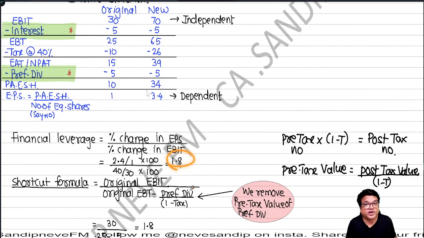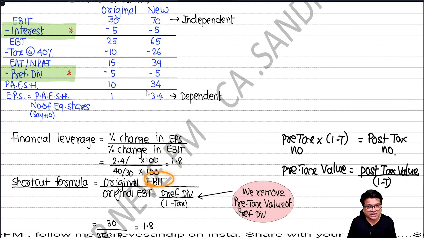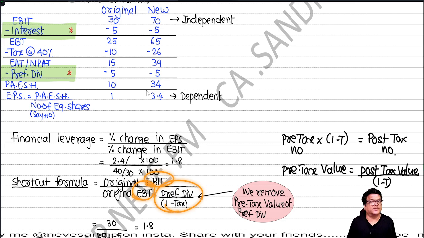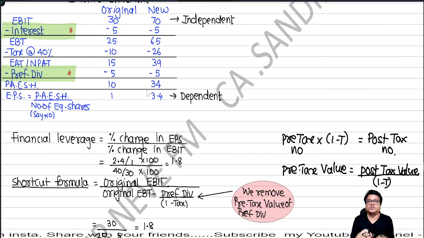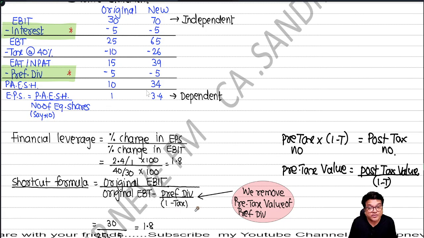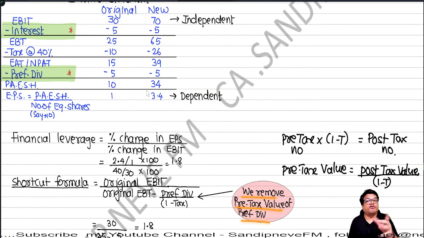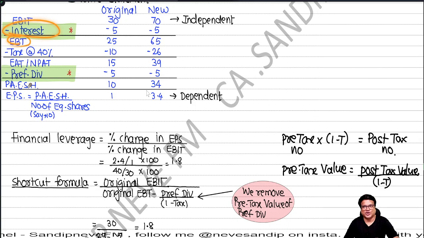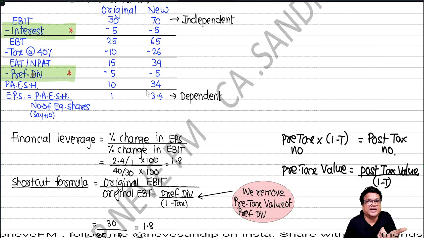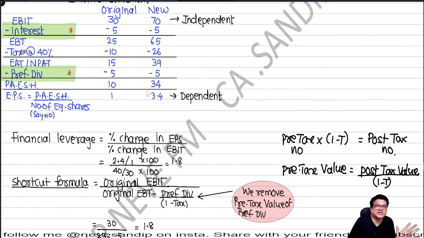But let's solve this, we'll get this answer. In the shortcut formula, you know what happens? It becomes EBIT upon EBT minus preference dividend. We have discussed this at length in the class, but I will have to tell you here also so that you can remember. What we are doing, we are deducting the pre-tax value of preference dividend. Why pre-tax value of preference dividend? See, people, between EBIT and EBT, it's only interest. Preference dividend is later on.